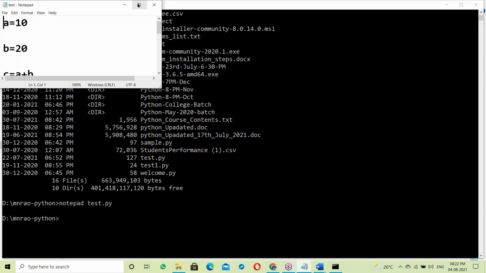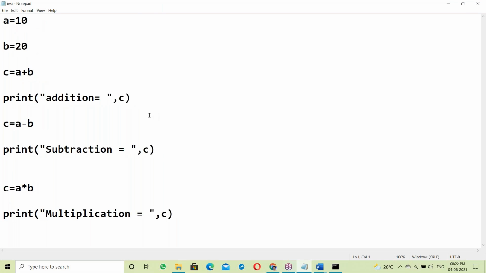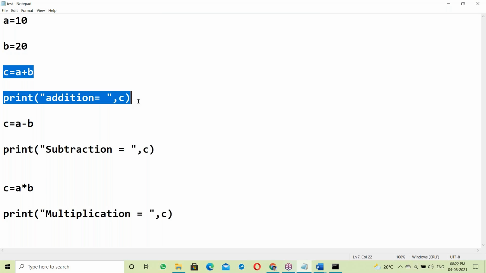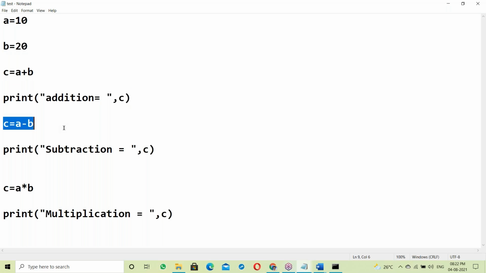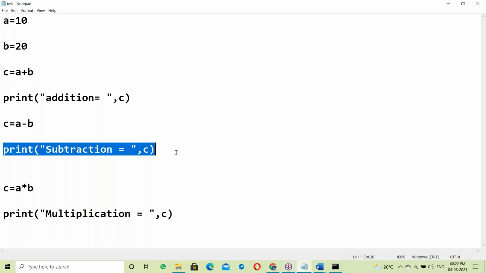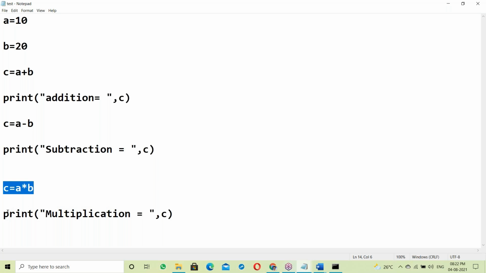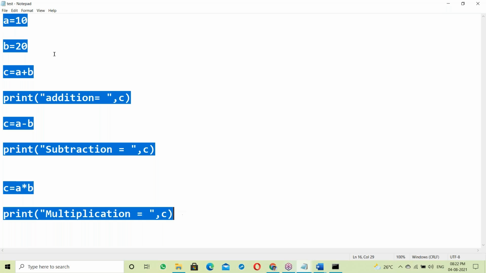Test.py. Just open this Python script. The first statement: A equal 10, B equal 20, C equal to A plus B, so addition, displaying the addition value. Then C equal to A minus B, subtraction. C equal to A into B, then multiplication. So top to bottom, executing all the statements, generating outputs.